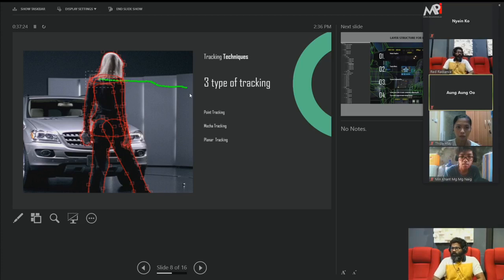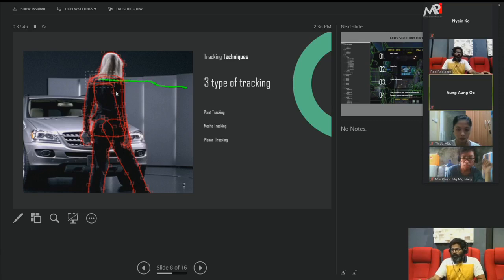So what about the mocha tracker? Mocha tracker is a kind of shape tracker. In our human body there is a separate kind of shape, so first we can draw the shape like an oval or circle.